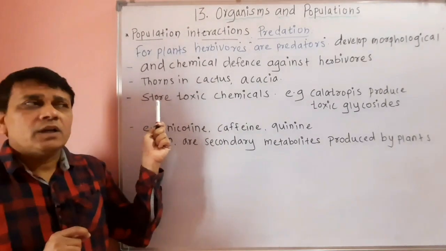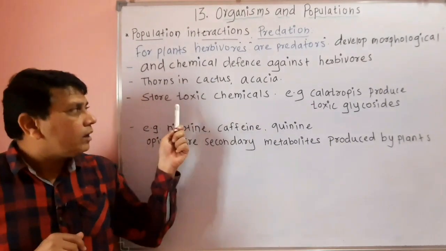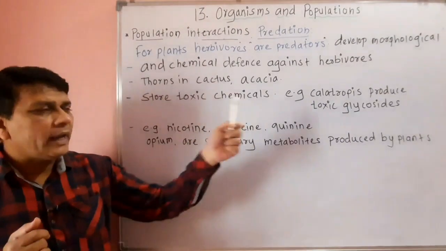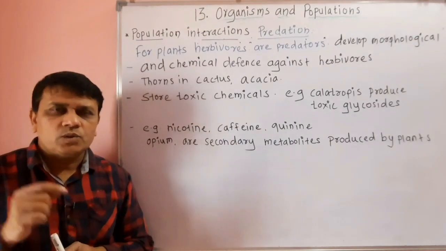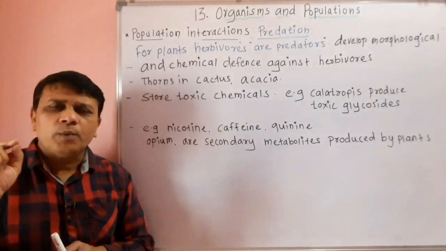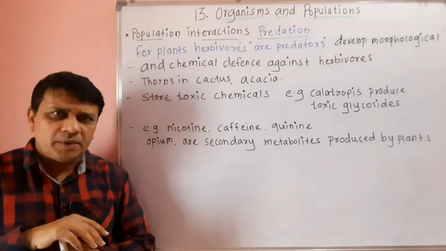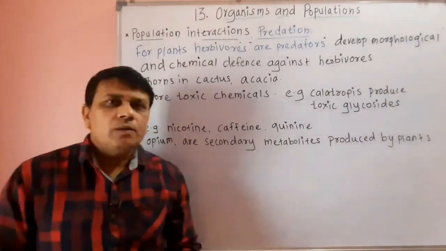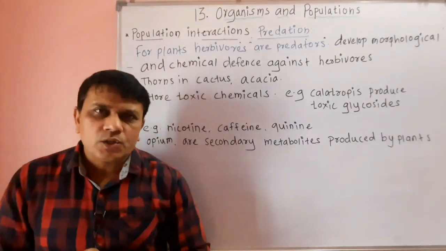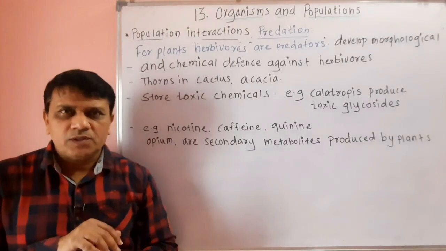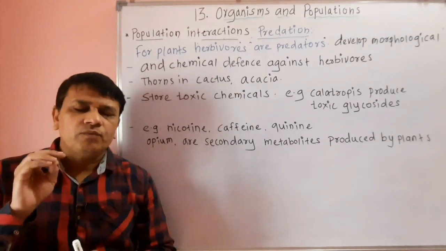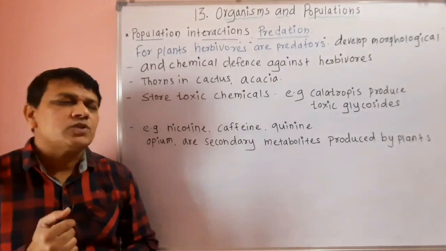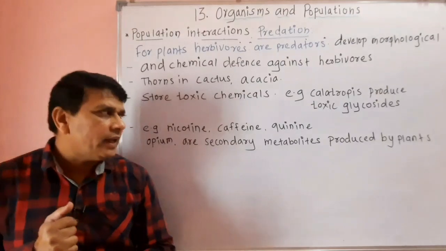Similarly, certain plants store toxic or harmful chemicals in them. For example, calotropis. Calotropis shows the presence of a white colored harmful chemical which contains cardiac glycosides, which are poisonous to the herbivorous animals. So certain types of harmful or toxic chemicals are produced by the plants to protect themselves against these grazing animals.